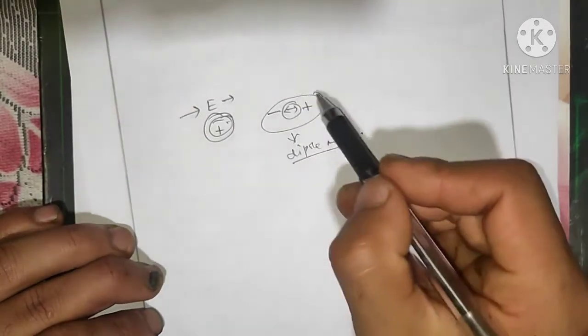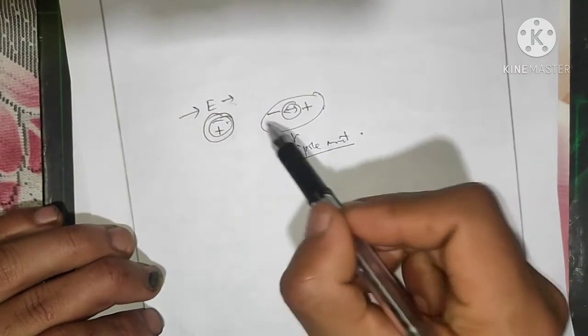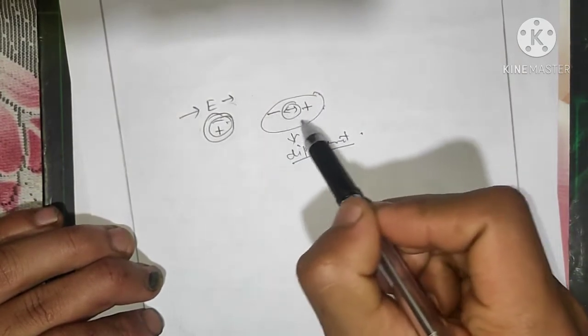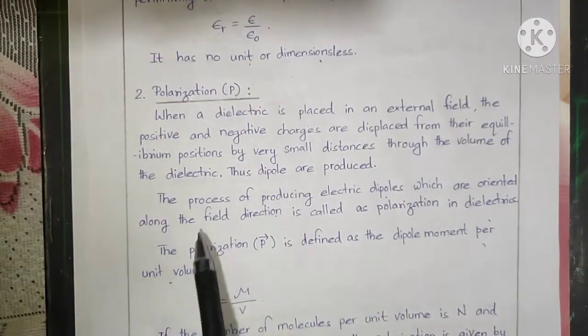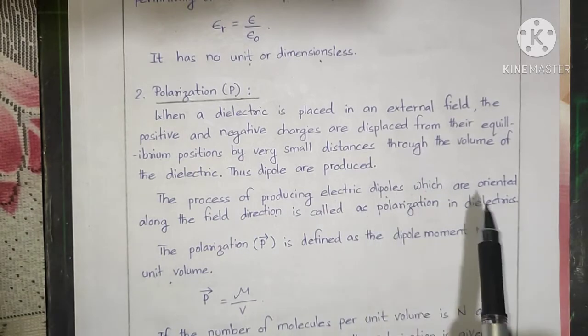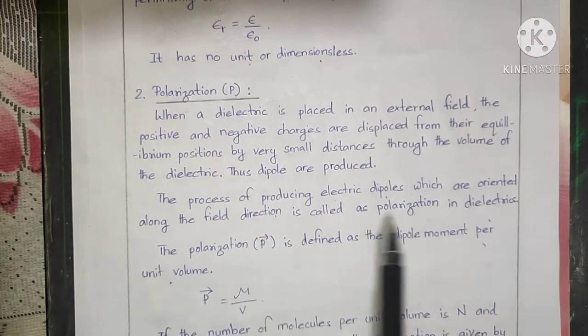This process of separating charges and producing a dipole moment oriented along the field direction is called polarization.